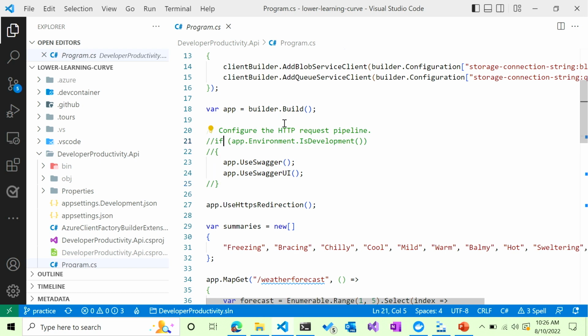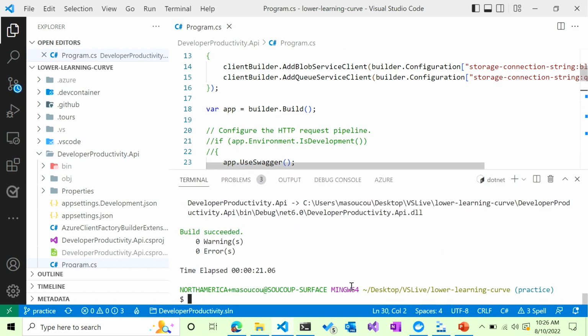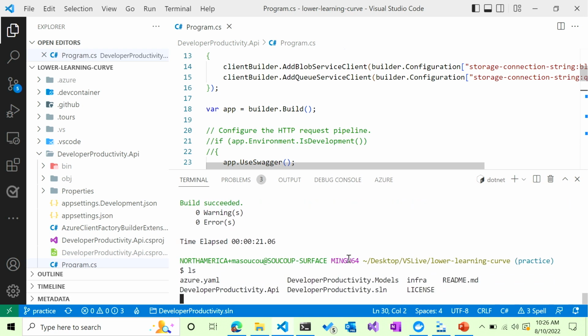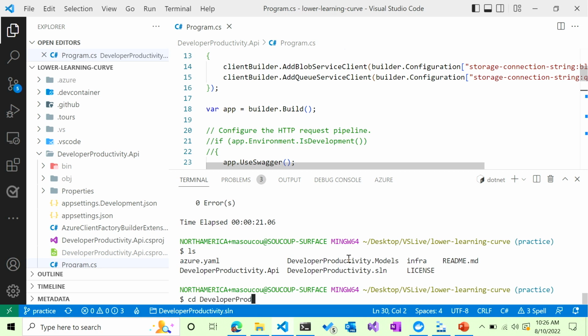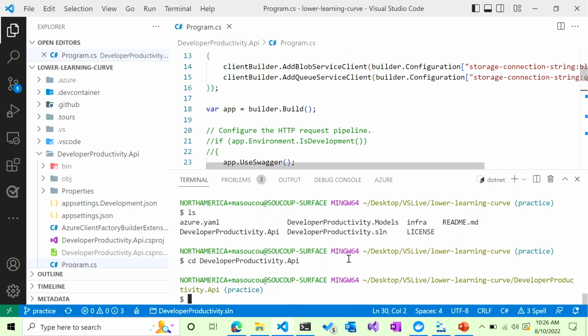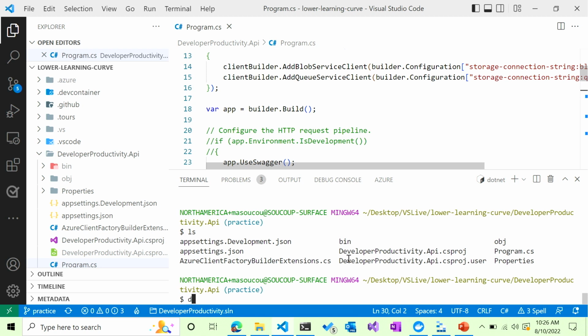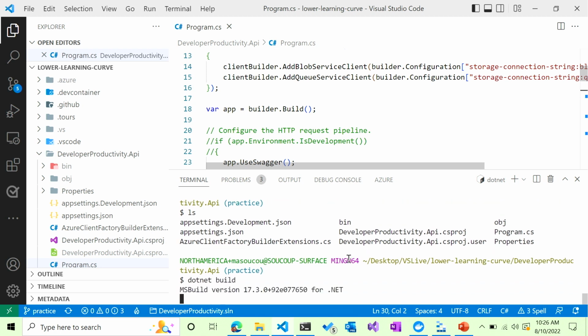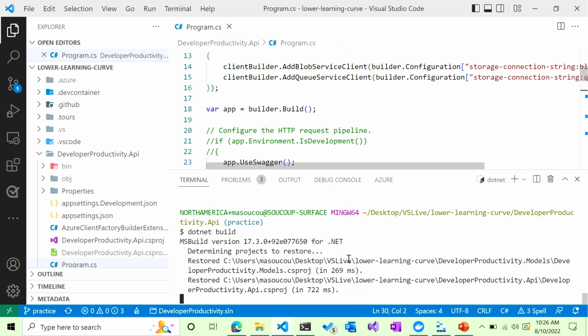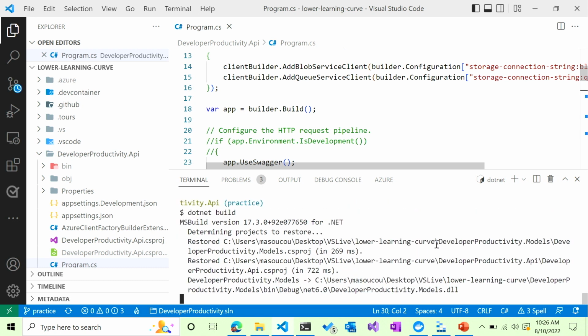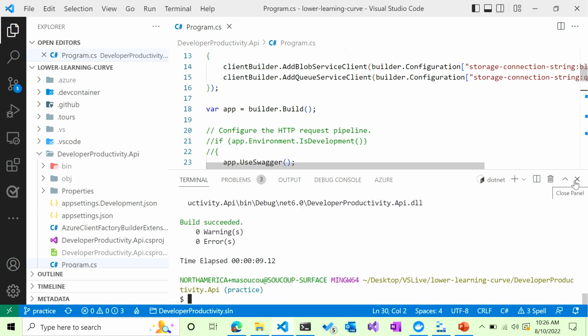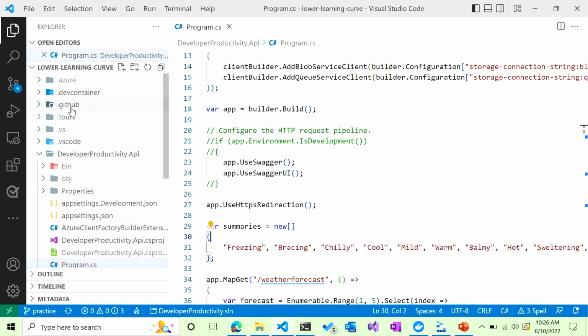So it's development. All right, we should be good to go.